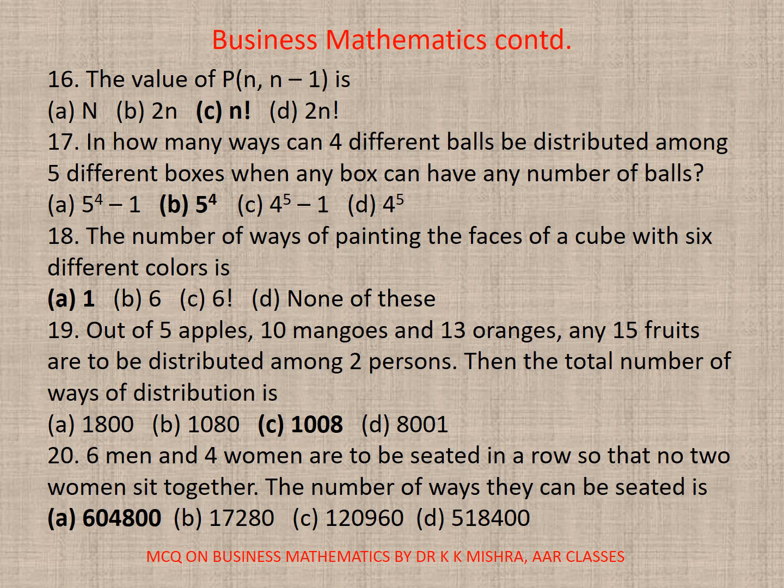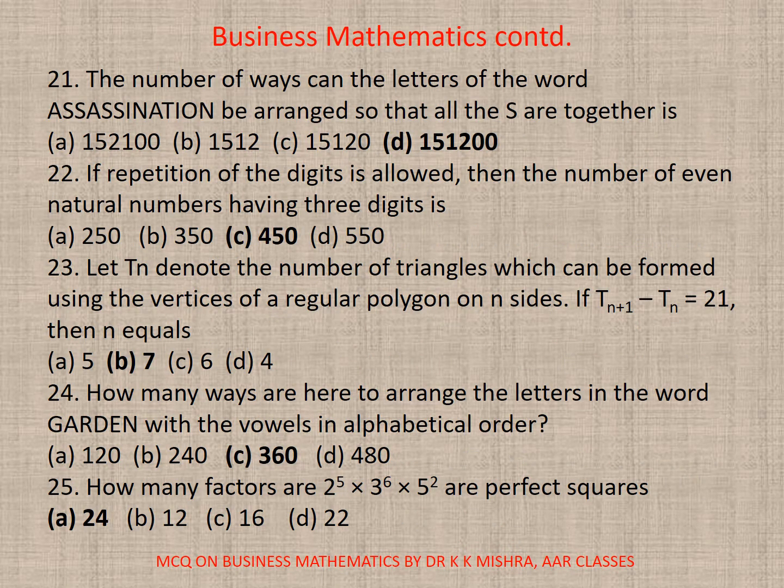20. 6 men and 4 women are to be seated in a row so that no 2 women sit together. The number of ways they can be seated is 604800. Correct option is A. 21. The number of ways the letters of the word ASSASSINATION can be arranged so that all the S are together is, the correct option is D, 1,51,200. 22. If repetition of the digits is allowed, then the number of even natural numbers having 3 digits is again C, 450.